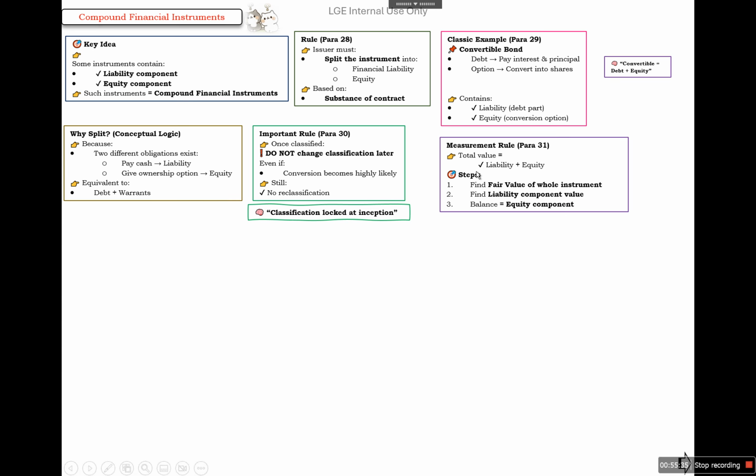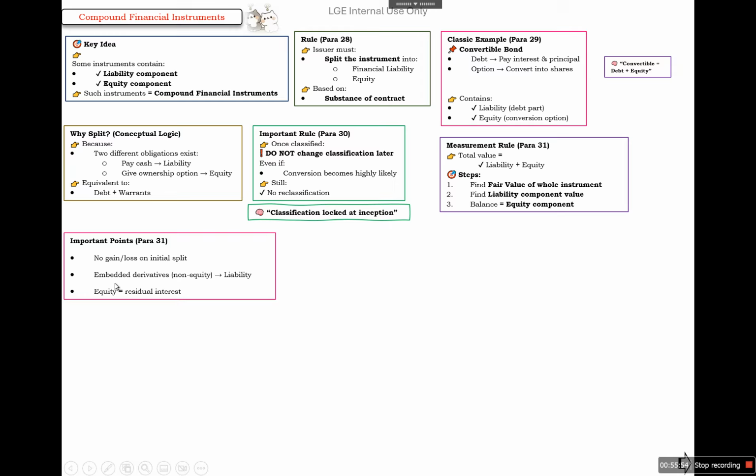So the total value of the compound financial instrument will be equal to the liability plus equity, and these are the steps. First, we need to find the fair value of the whole instrument, then find the liability component value, and the balance will be the equity component. This we will discuss when we discuss 109. There is no gain or loss on the initial split, and non-equity embedded derivatives will be classified as liability, and equity will be the residual interest.